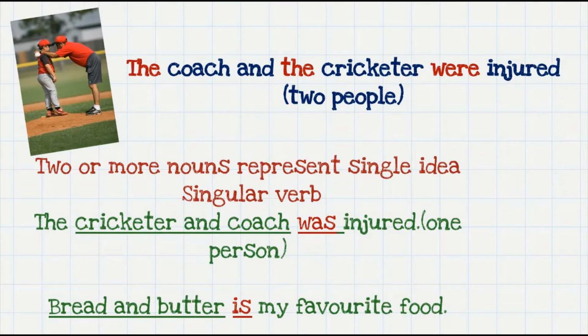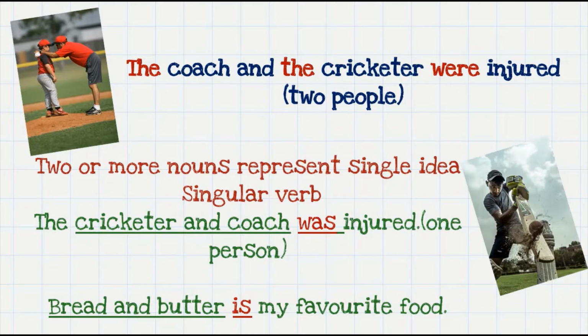Similarly, there are certain things that represent a single idea, like bread and butter or bread and jam. They are always used together and hence they are taken as a singular subject and the verb that follows is also singular. Thus we say bread and butter is my favorite food and not are my favorite food. Though there are two subjects here, they are joined by and, because they represent a single idea, we will use a singular verb here. So let's take a few more examples so that it becomes completely clear.